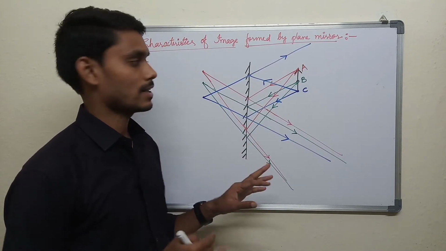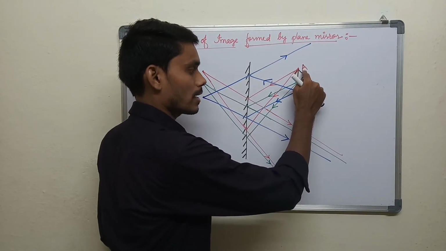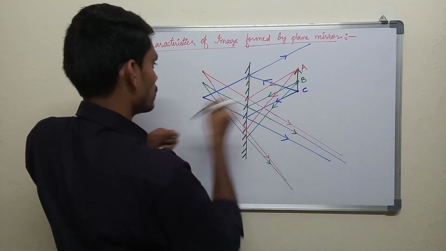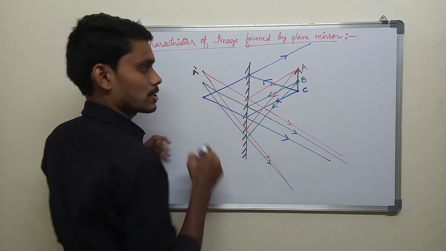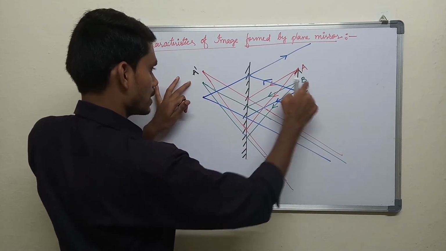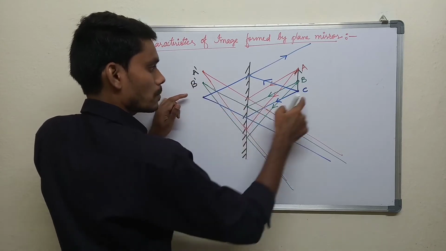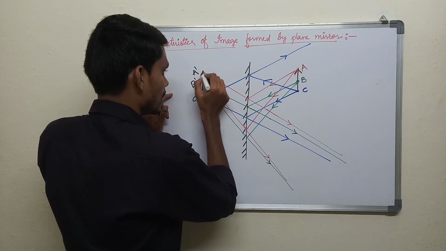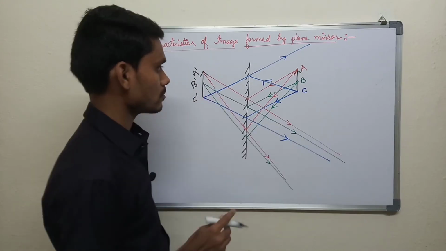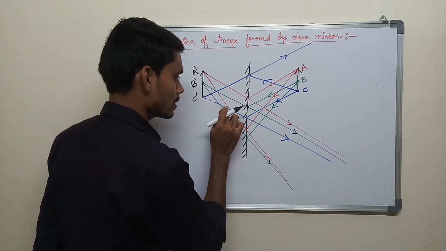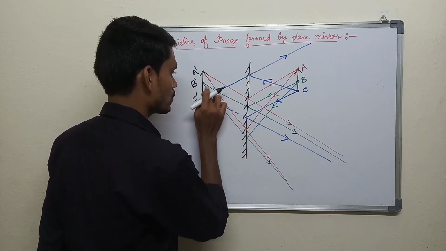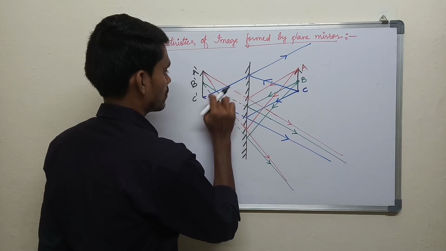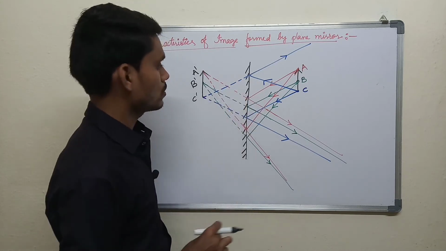If you see all these rays, if you take point A, this point A forms an image here. So we call it A dash. Point B forms an image at B dash. Point C forms an image at C dash. So this is the image, and these are not rays, these are the extended rays to get the point of intersection. So these are the rays.